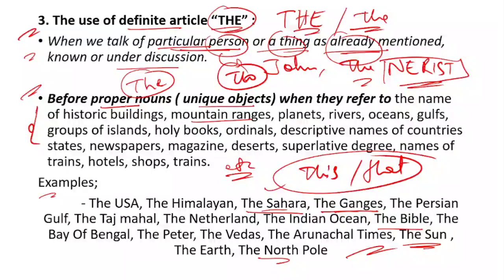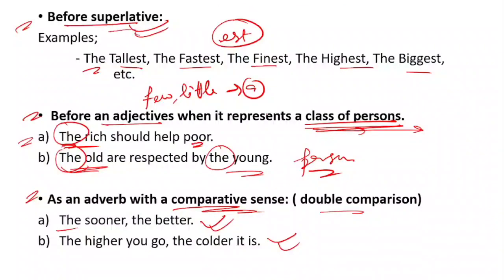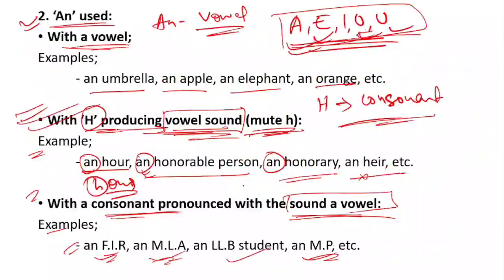We are using the with proper nouns, and I have mentioned ordinals and whatever specific things where you will be using the. I have also given the examples. There should be a proper noun to use the, and then superlatives, adjectives for a class of a person, and comparison. Then where we will be using a and an.